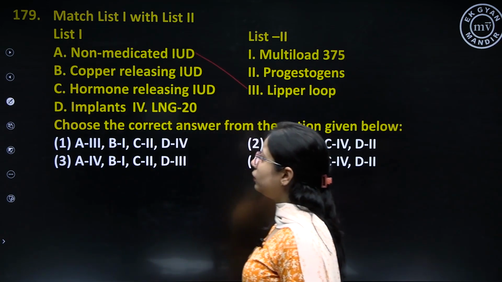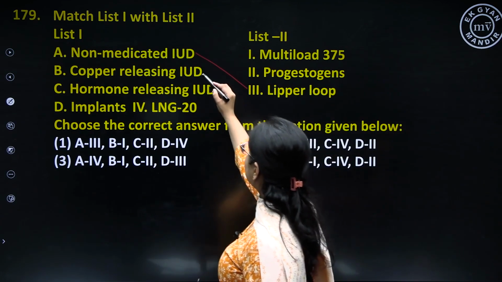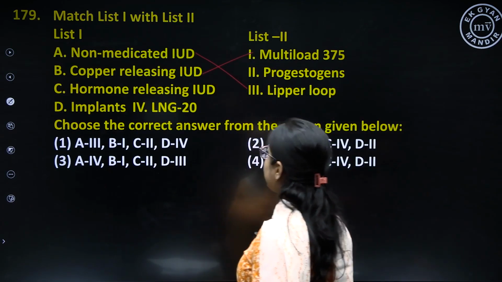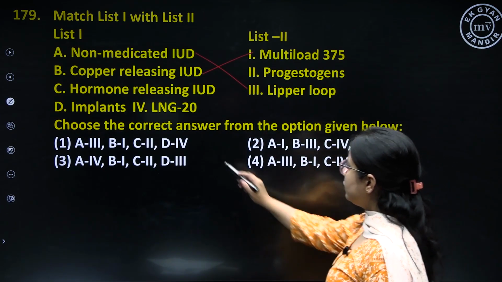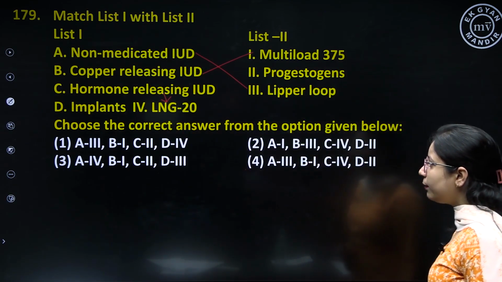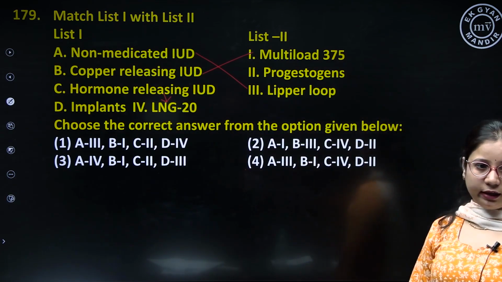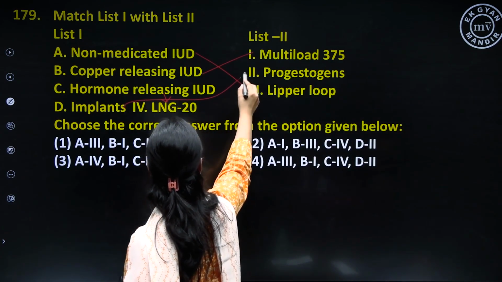DBA loop. Copper releasing IUD, it is multi-load 375. Then hormone releasing IUD, it is written over here, it is 4th number, that is LNG20. And implants can also be used for contraception.